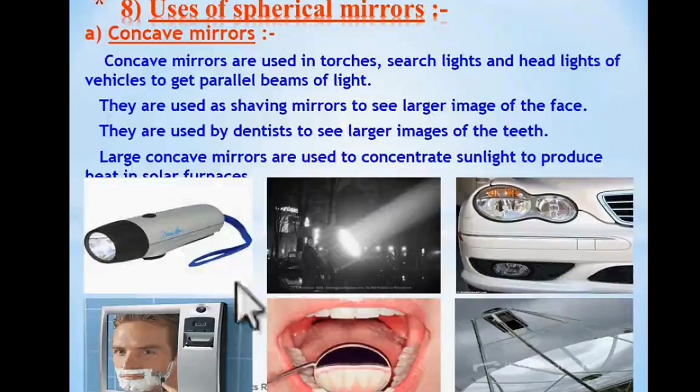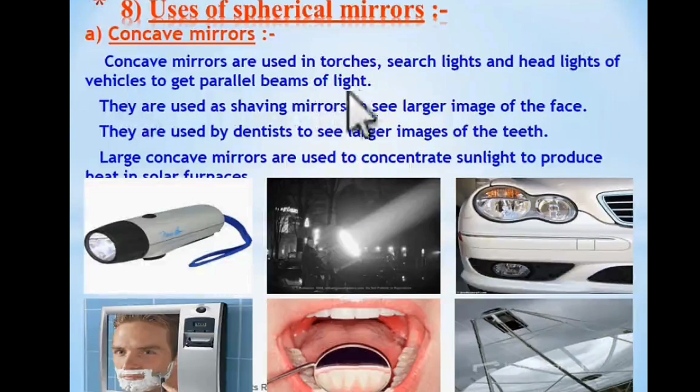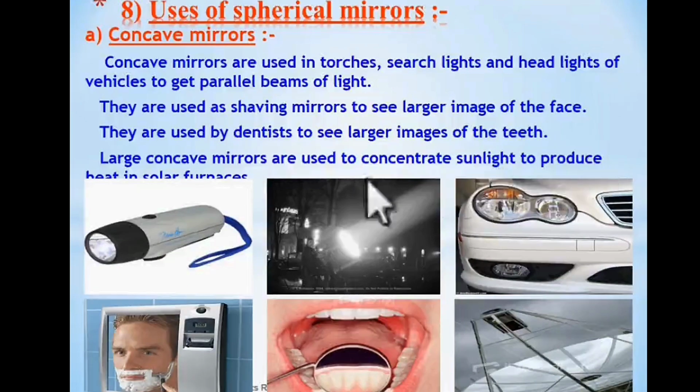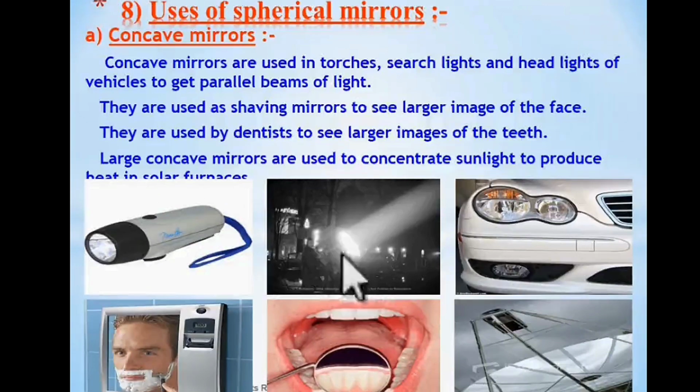Uses of spherical mirrors. Concave mirrors are used in torches, searchlights, and headlights of vehicles to get a parallel beam of light. They are used as shaving mirrors to see a larger image of the face. Concave mirror I am talking about. They are used by dentists to see a larger image of teeth. Large concave mirrors are used to concentrate sunlight to produce heat in a solar furnace.